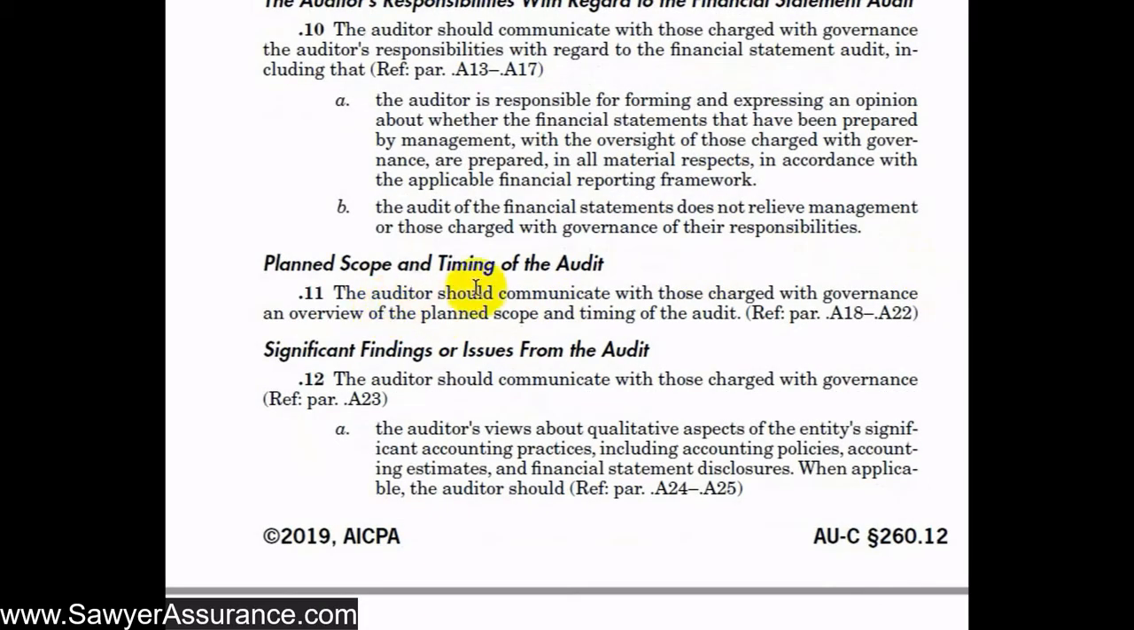And finally, we need to tell them at the beginning of the audit an overview of our plan, scope, and timing of the audit. And both of these are usually included in the engagement letter. And we'll discuss these in a little more detail once we get to the explanatory material section, but let's continue on here.